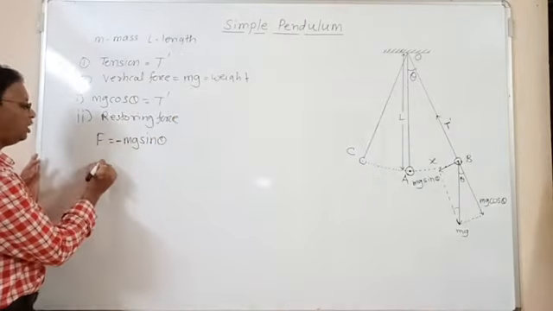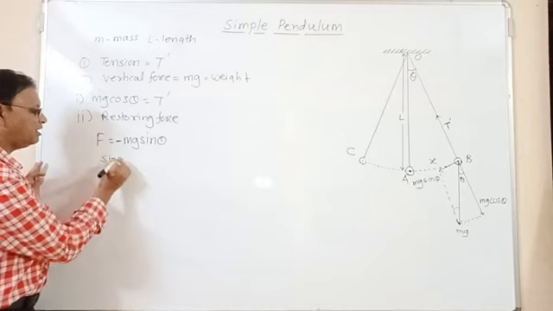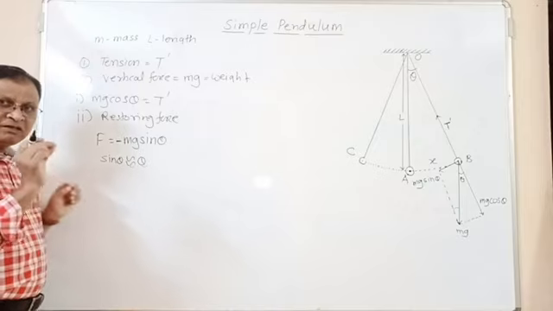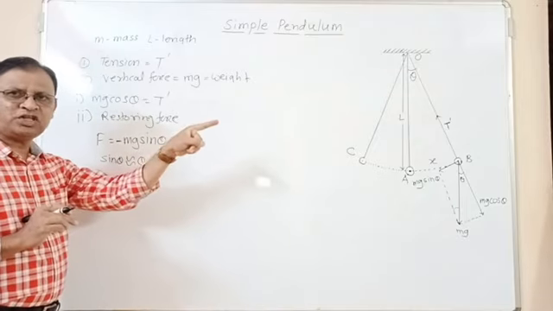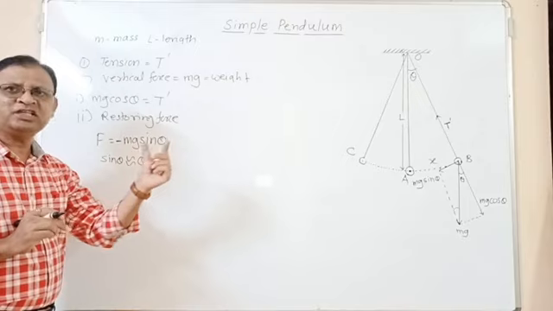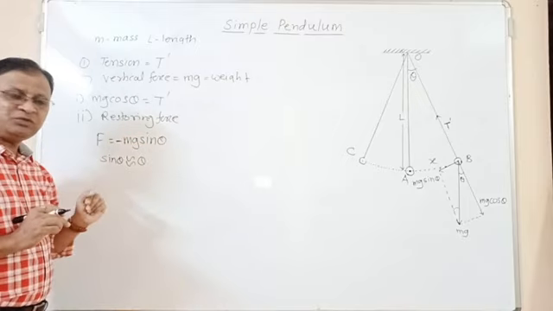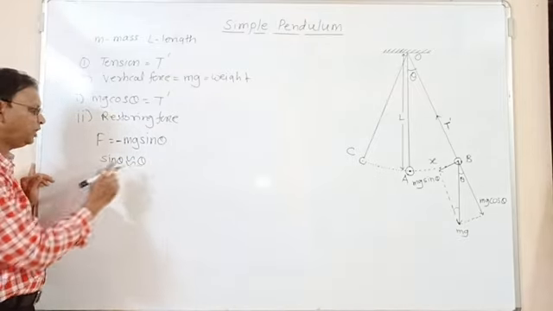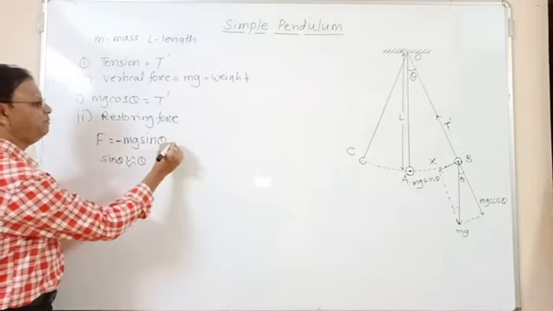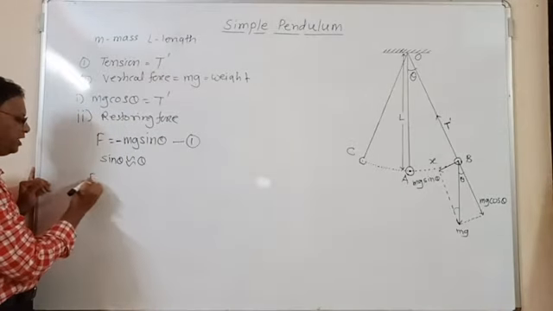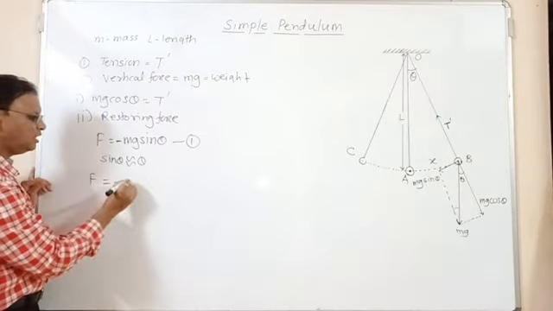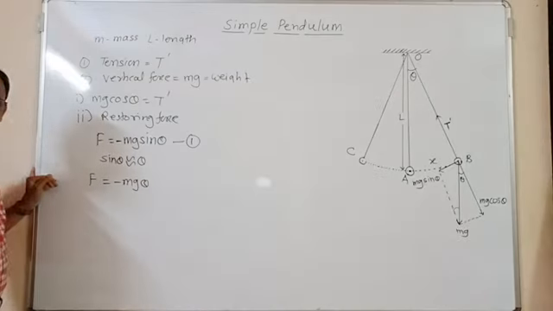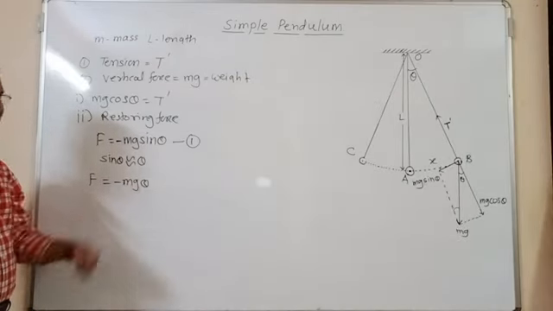As theta is very small, we can say that sin theta is nearly equal to theta. That means the condition which is put on the oscillation of simple pendulum is that the amplitude of oscillation is very small. If the amplitude of oscillation is very small, then theta is very small. As theta is very small, sin theta is nearly equal to theta, and therefore, in relation number one, we can write F is equal to minus mg, instead of sin theta we can write theta, minus mg theta. Now this is the angle.